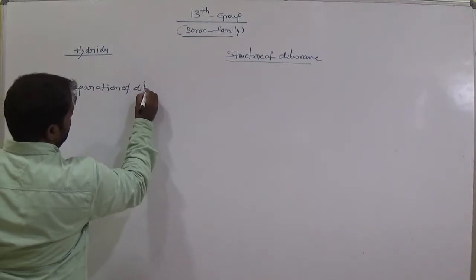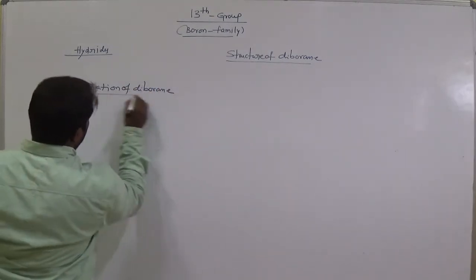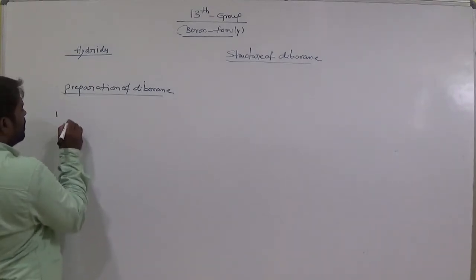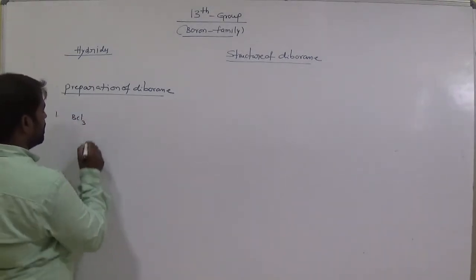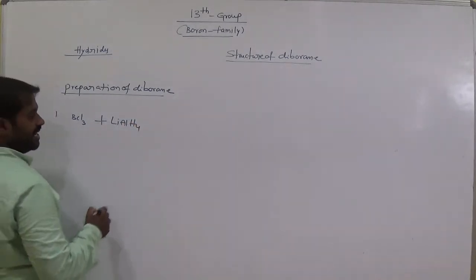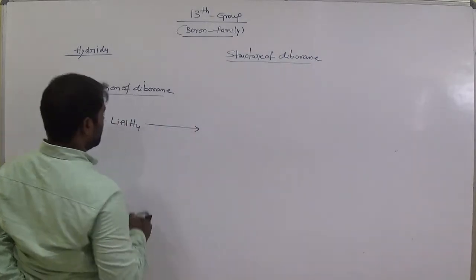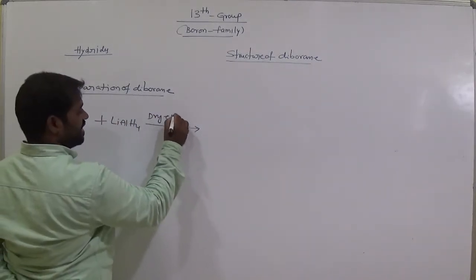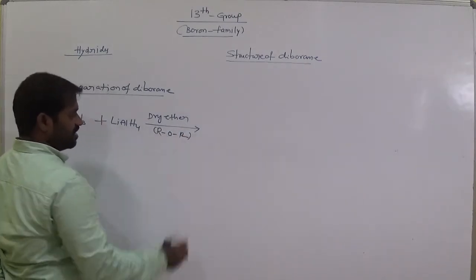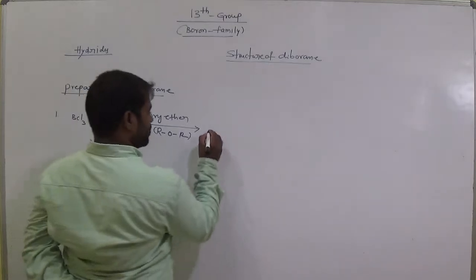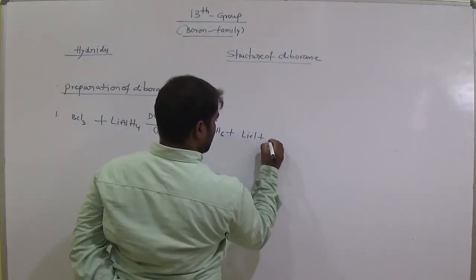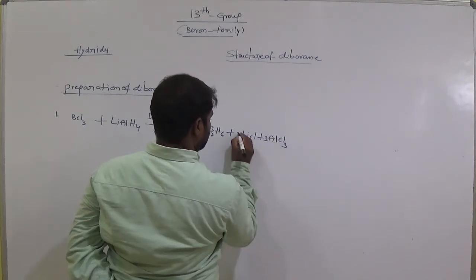When boron trichloride is treated with lithium aluminum hydride in the presence of dry ether, that means without water, ether formula is ROR, it gives B2H6, lithium chloride and aluminum trichloride.